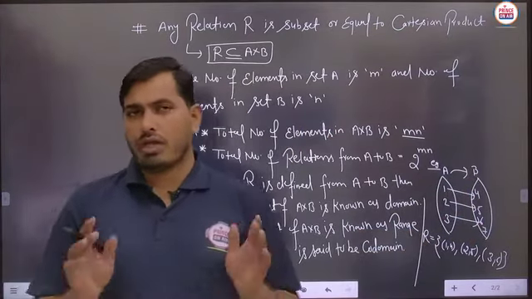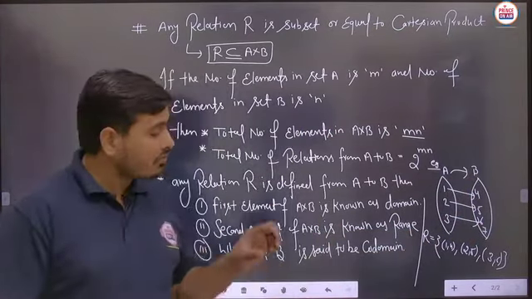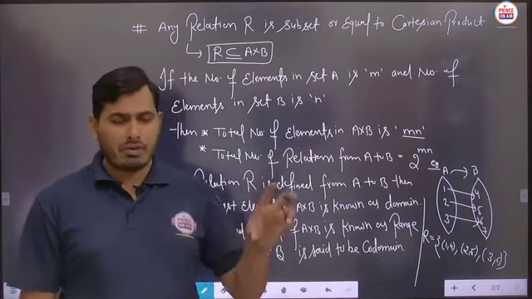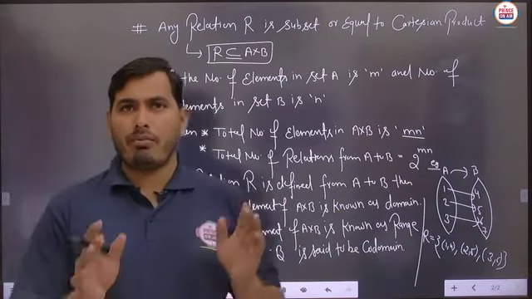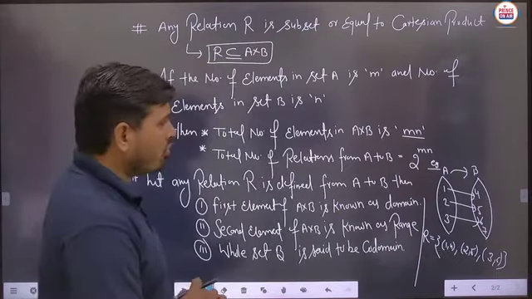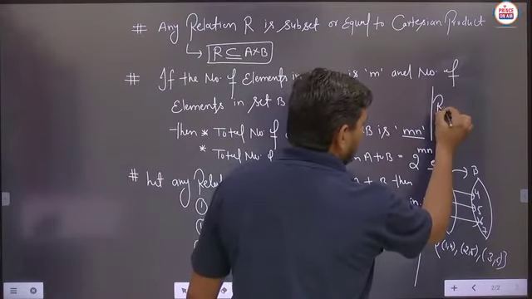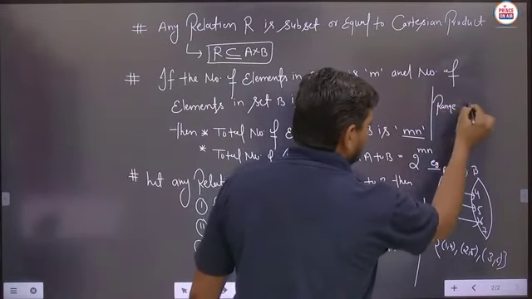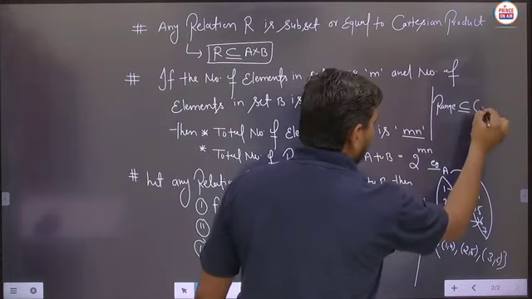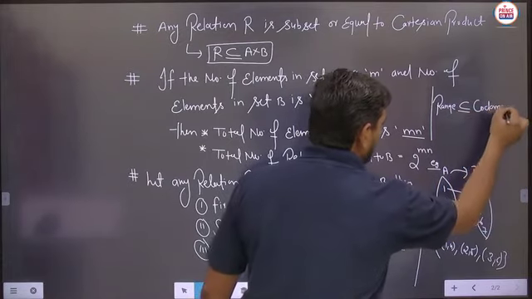So students, you can understand the basic difference between the range and codomain. A very important relation between the range and codomain is that, as you can see here, the range is always a subset of or equal to the codomain. This part is again a very important thing.